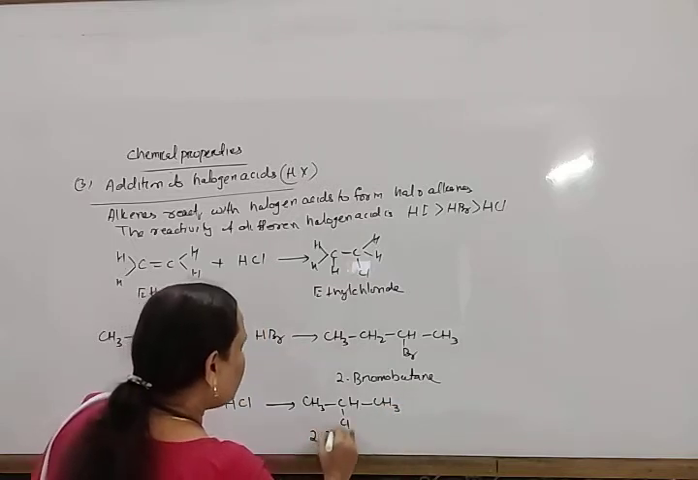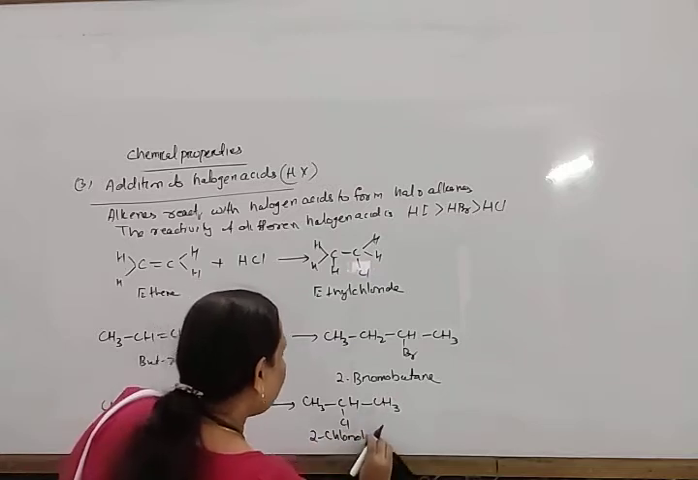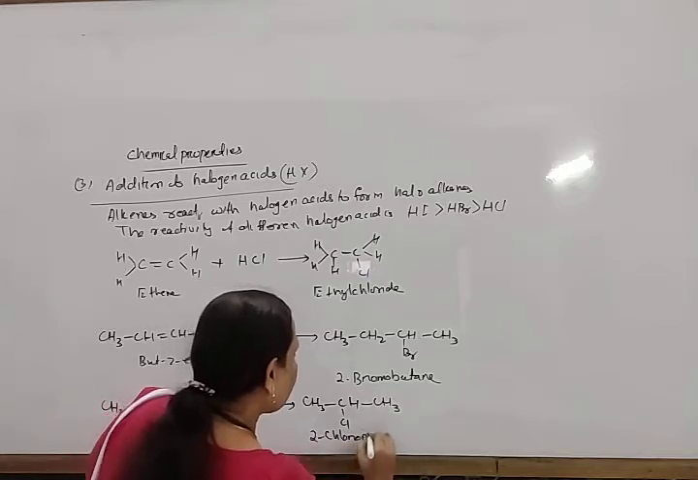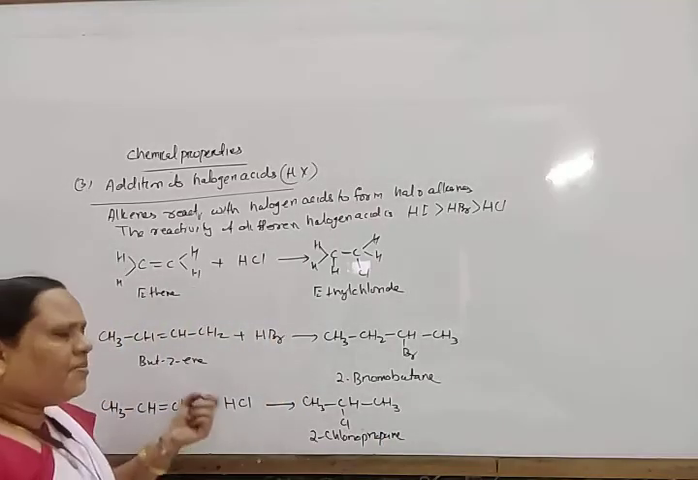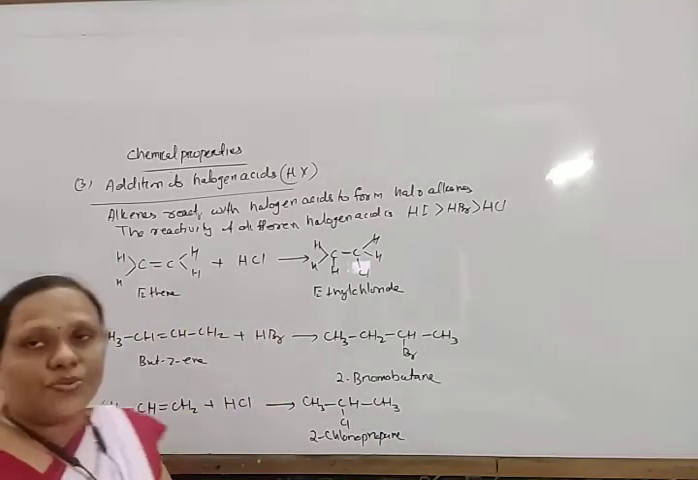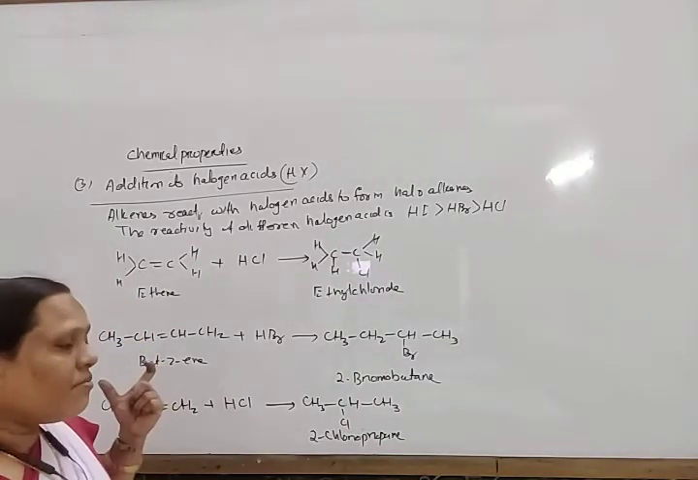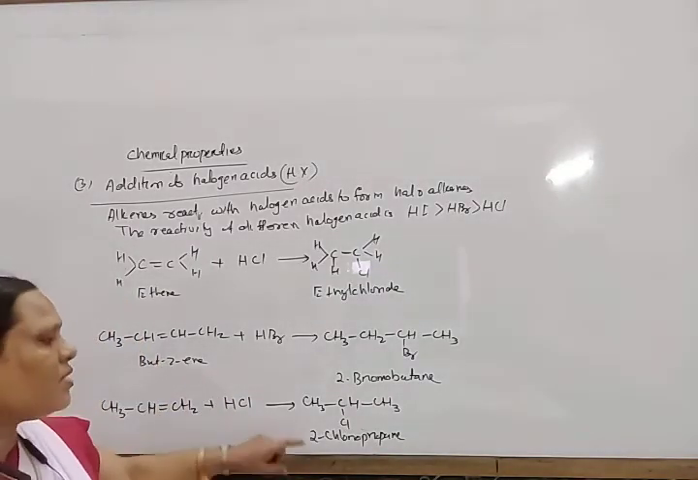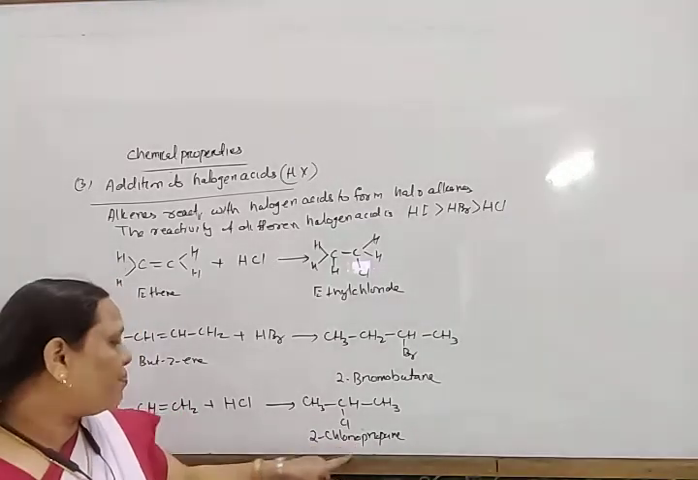This is 2-chloropropane. So this is the major product. In some cases, a very small amount of 1-chloropropane is formed, but what is the main product, what is the major product, that is what matters. So we can only write it like this, that is 2-chloropropane.